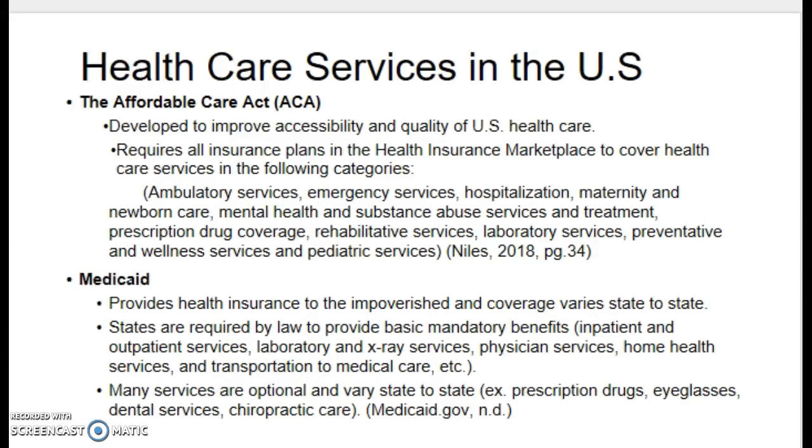Medicaid provides health insurance to the impoverished, and coverage varies state to state. States are required by law to provide basic mandatory benefits such as inpatient and outpatient services, laboratory and x-ray services, physician services, home health services, and transportation to medical care. Many services are optional and vary state to state, such as prescription drugs, eyeglasses, dental services, and chiropractic care.